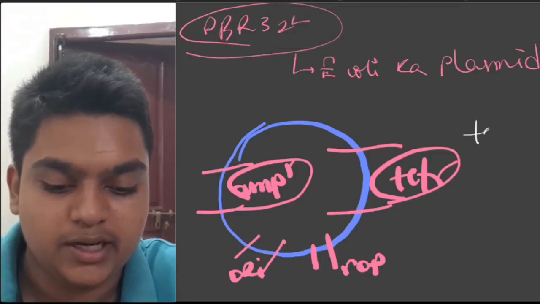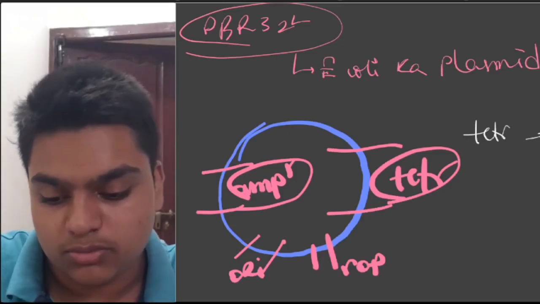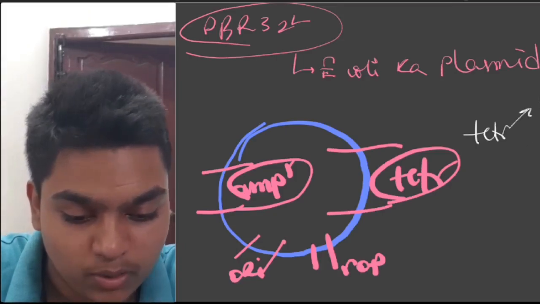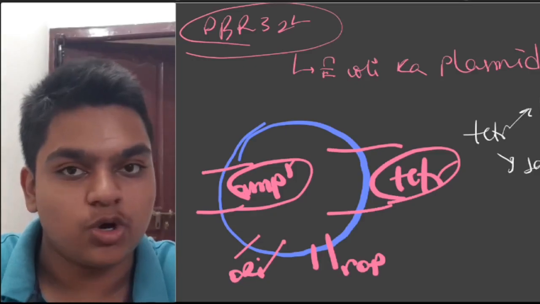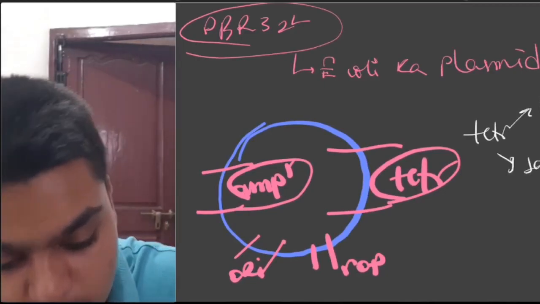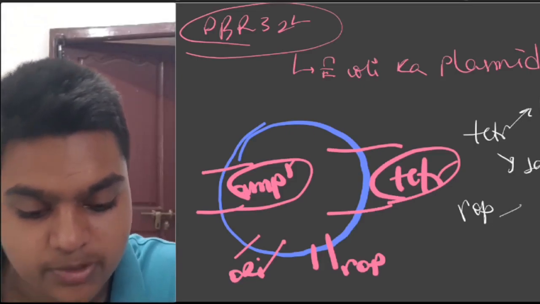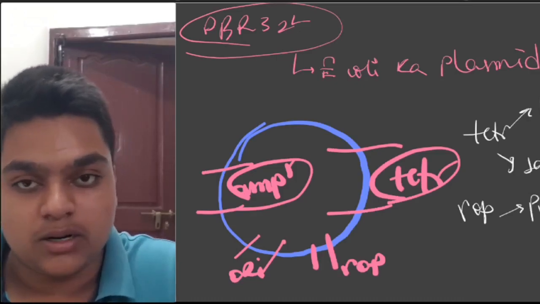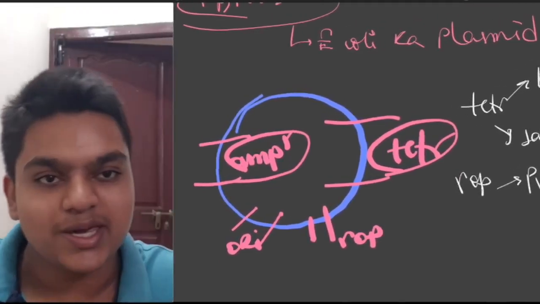See, in the tetracycline resistance gene region, there are two cloning sites, both single: BamHI and SalI. Both are single in the tet region. Next, moving in an anti-clockwise direction, coming into the ROP region, you have only one, that is PvuI. In the tet region both are single, and in the ROP region there is only one.